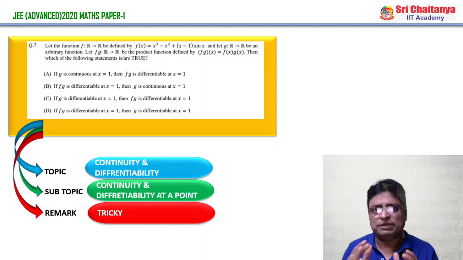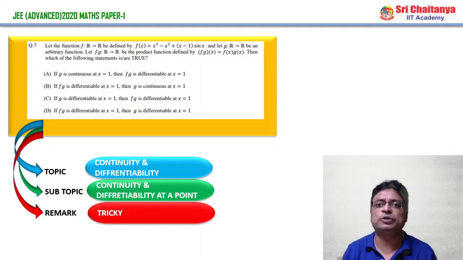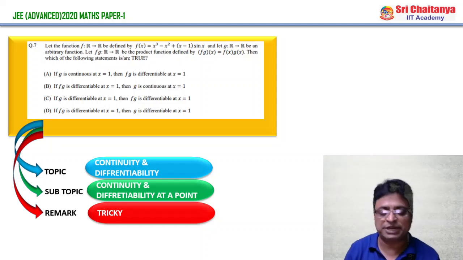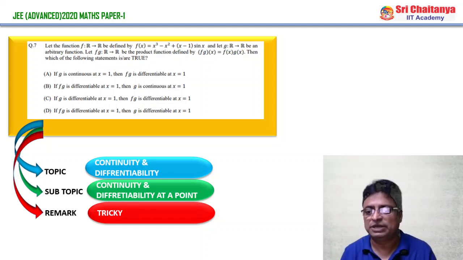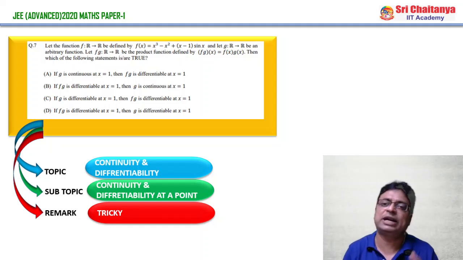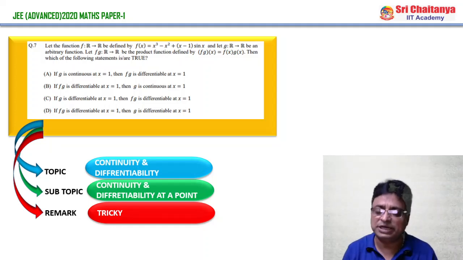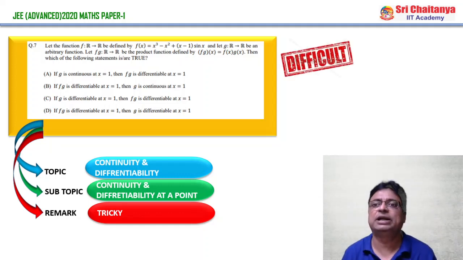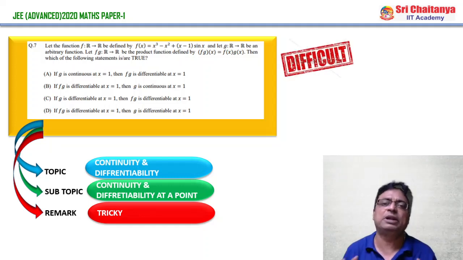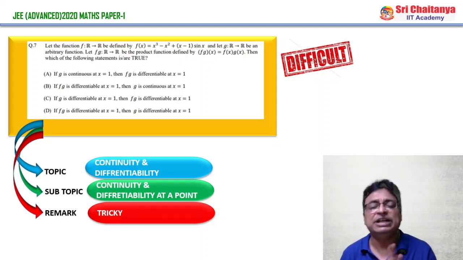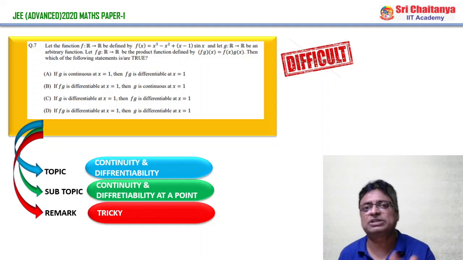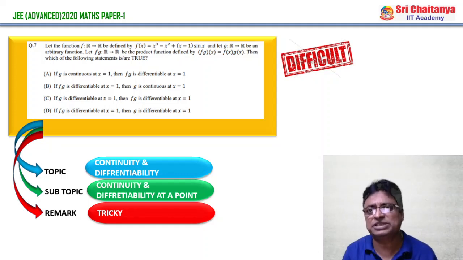So before solving the problem, we should know what is continuity of a function at a point and discontinuity of the function at a point, and apart from that, what is the continuity and differentiability of a composition of functions is very important. And of course the majority of the people consider this as difficult, because they have not read the question properly. Because see, you just read the last statement, which of the following statements are true is given.